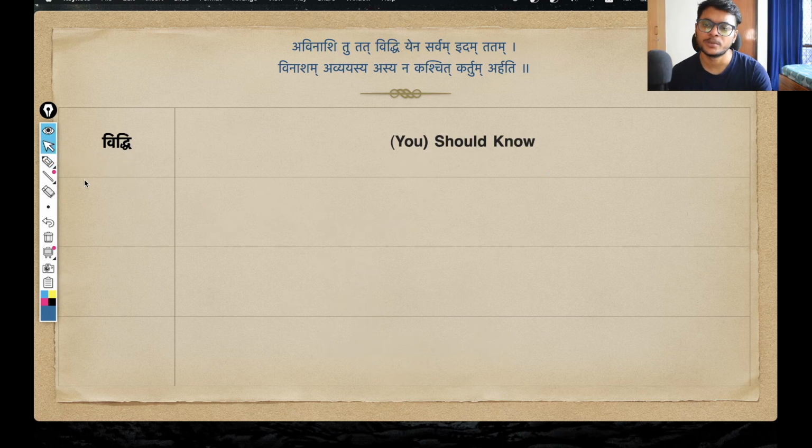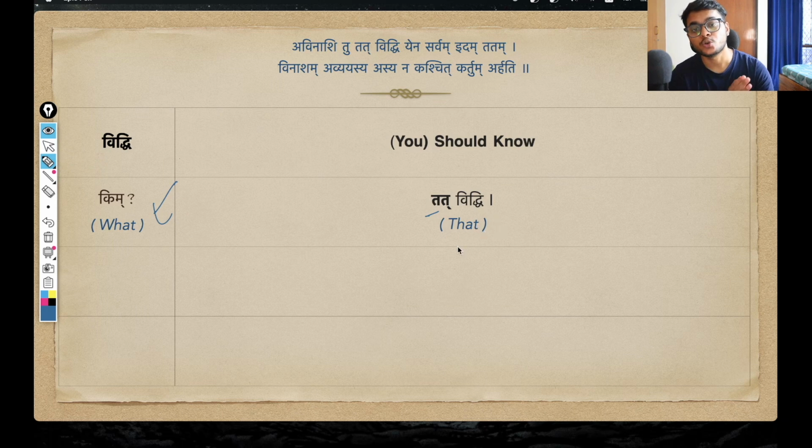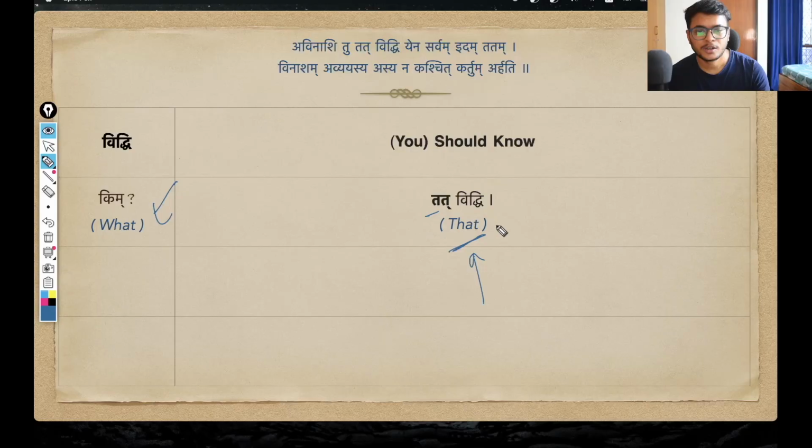Okay, and the obvious question will be, what should Arjuna know? So tat vidhi, that you should know that. And this pronoun here is actually pointing to some essential theme that he has been addressing in the past few shlokas. We already know Krishna is addressing the theme of the self, the indestructible self within us. So that is essentially what we saw, tattva. Tattva is basically the supreme reality, the supreme principle behind anything, the supreme existence of anything. So you can think of it as self, you can also think of it as tattva, or as the supreme reality, whatever you may want to refer to. So tat vidhi, Arjuna, know that.